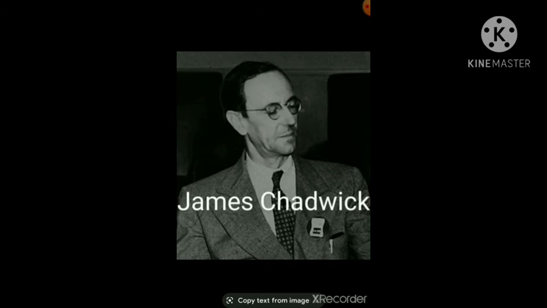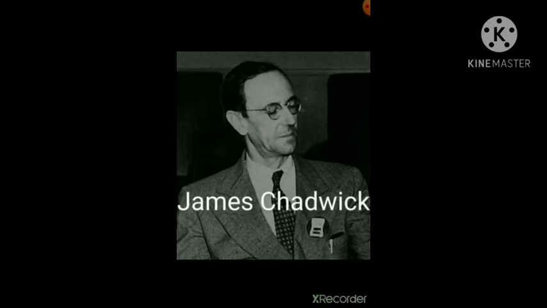In an atom, there is a nucleus. An atom consists of three subatomic particles. They are neutron, electron and proton. Neutrons and protons are found inside the nucleus.